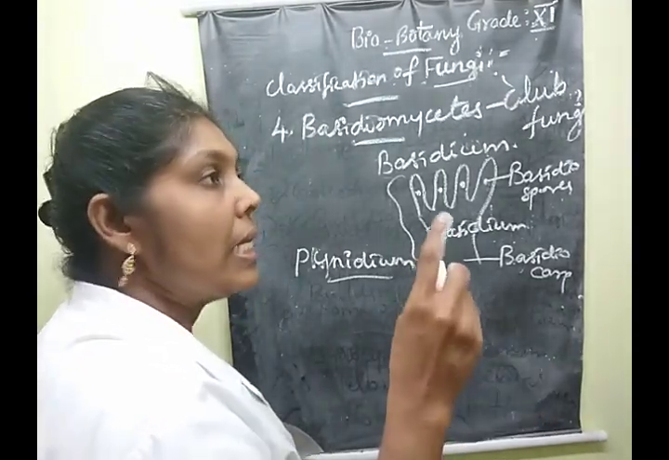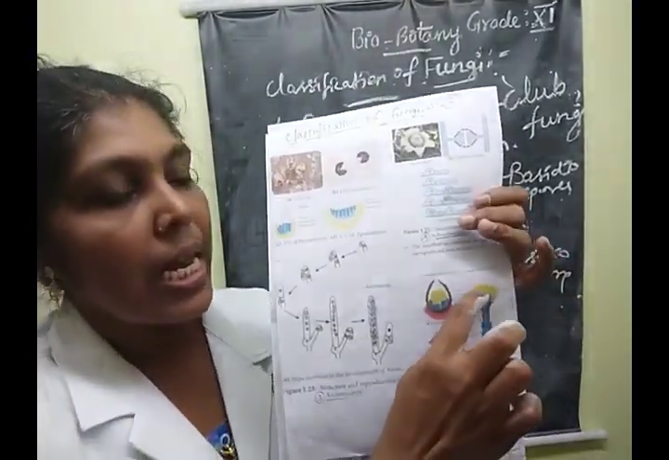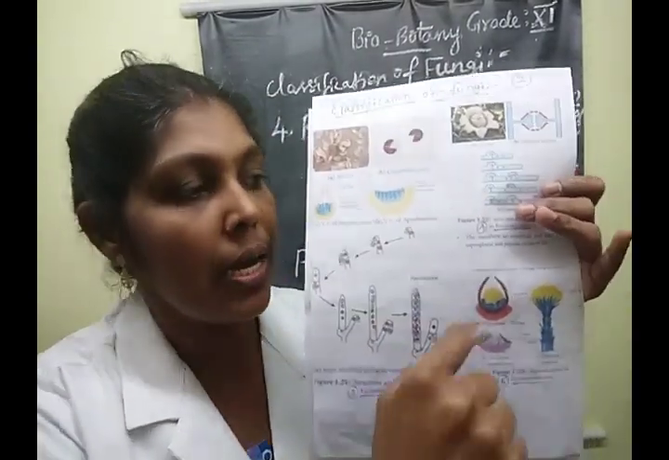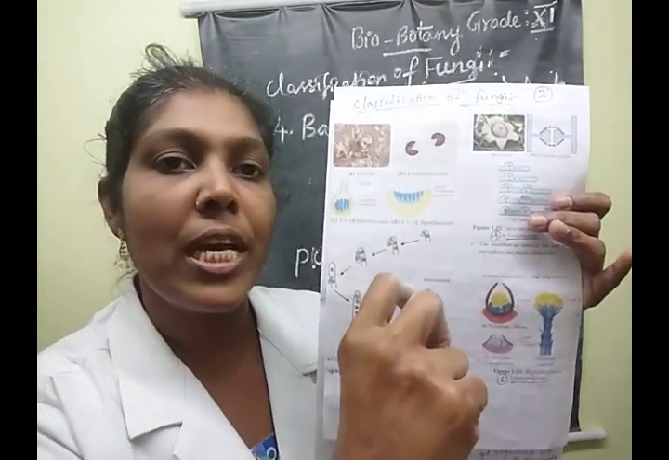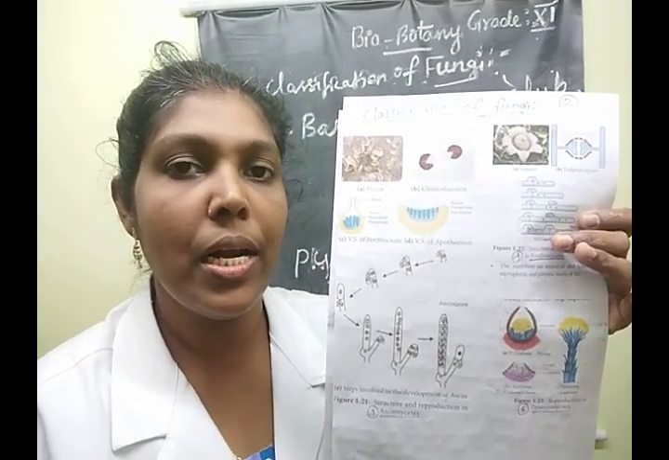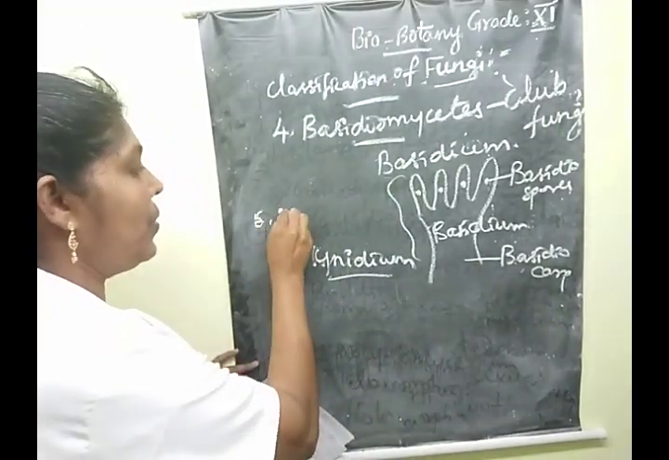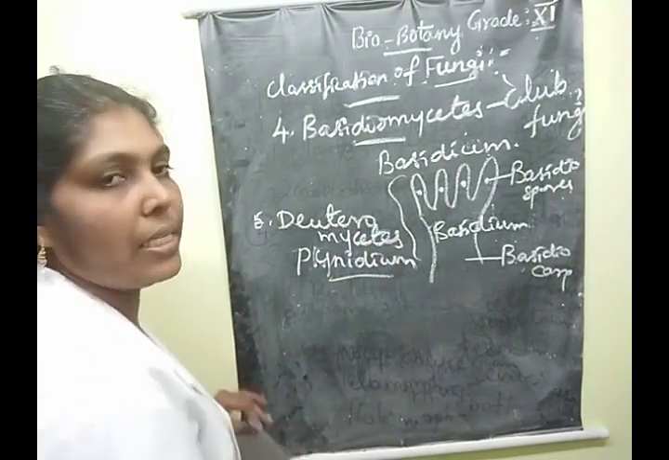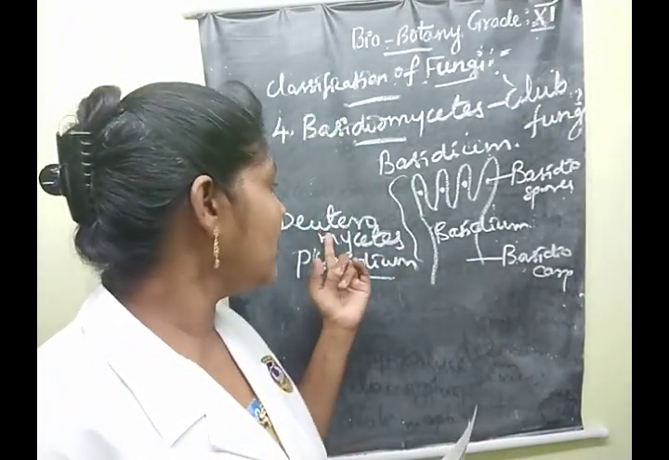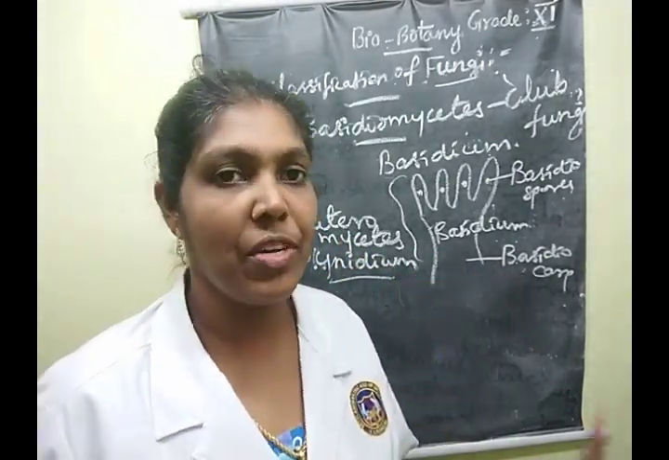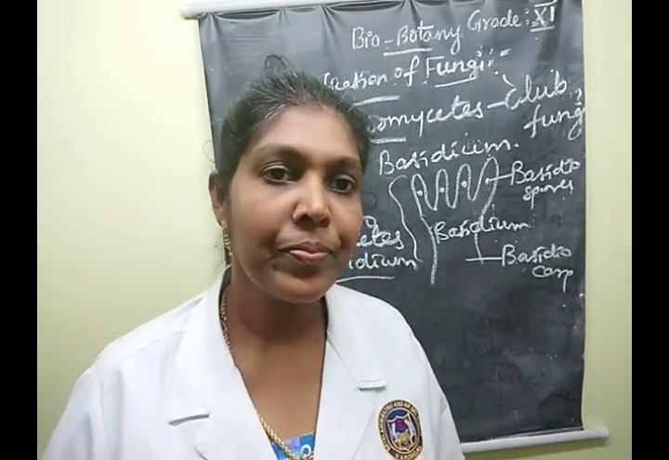All of you see, this is the conidia. They are produced in a specialized structure called the pycnidium. What is that name, children? Very good, pycnidium. Clear? These are the salient features of the Deuteromycetes class. Understood? What is the other name of Deuteromycetes? Imperfect fungi. Clear? Very good.